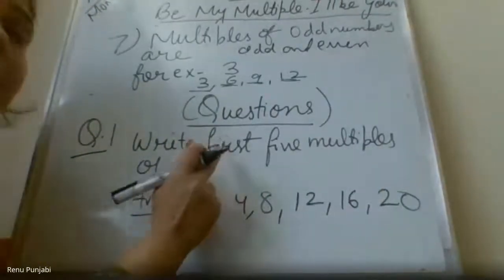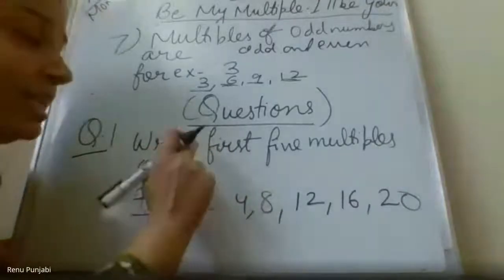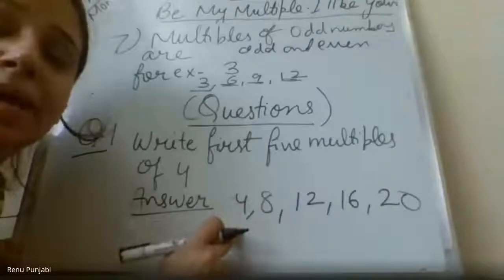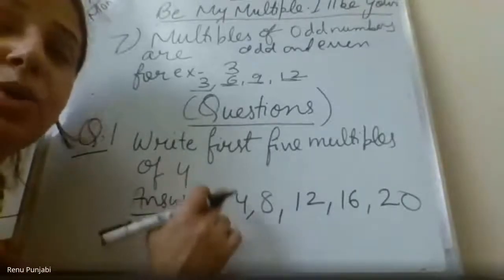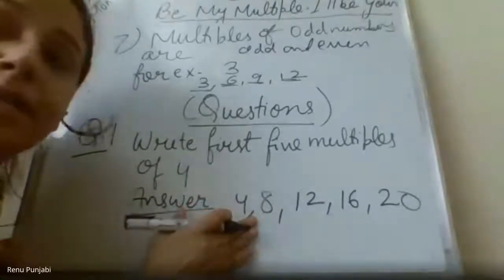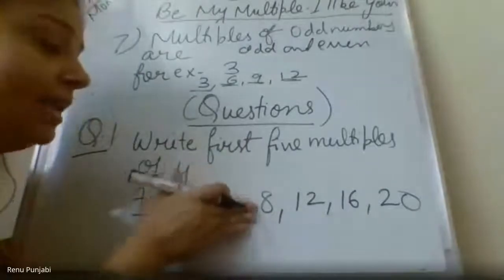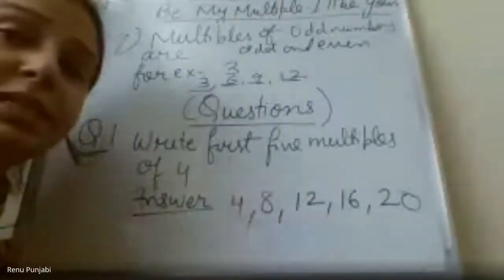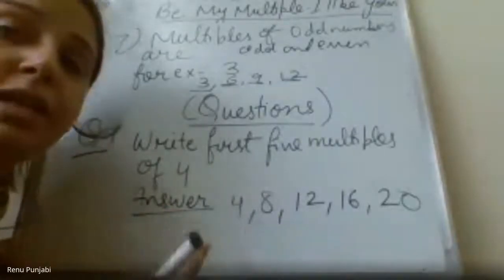Please, if they are asking the first 5 multiples, please don't skip the first multiple. First multiple also will come. I have noticed when you were in grade 4, you were writing from the second multiple. Please do not skip the first multiple. First multiple also will come.